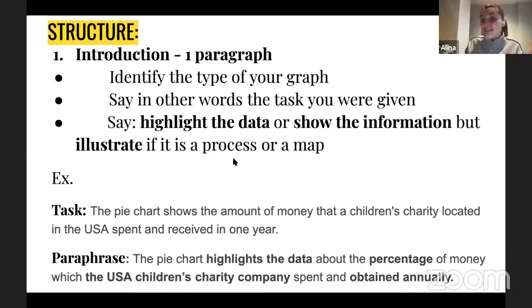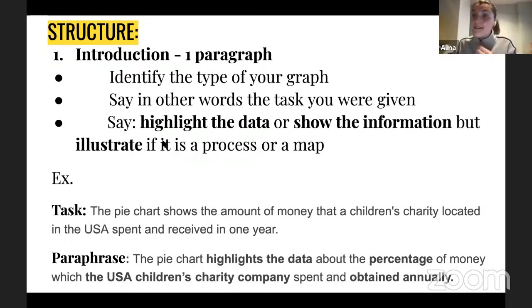While, for example, a process or a map, those are definitely pictures. And I mentioned that already when I visually showed you those graphs. So that's why I try to give you an understanding that illustrate is a great word, but it's used for describing maps or processes which contain pictures. Remember that picture with the process of making matches? That would be a great option there because those are visual pictures.